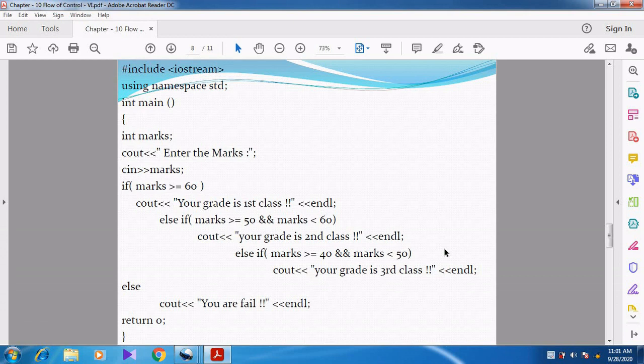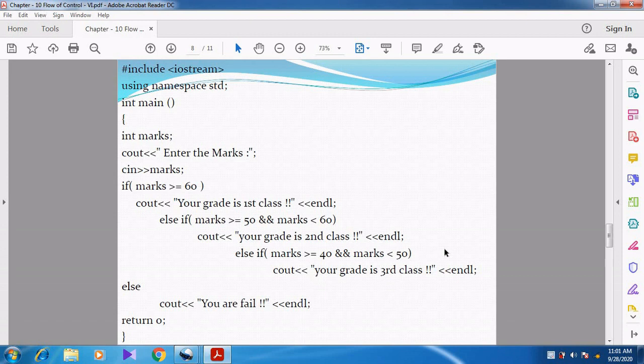If the student's mark is 50 and below 60, that means 50 to 59, then he belongs to second class.